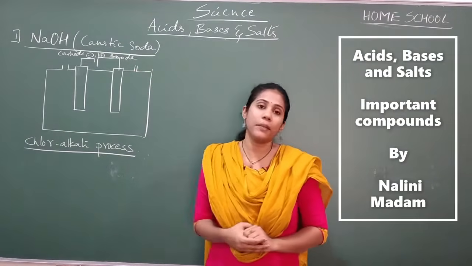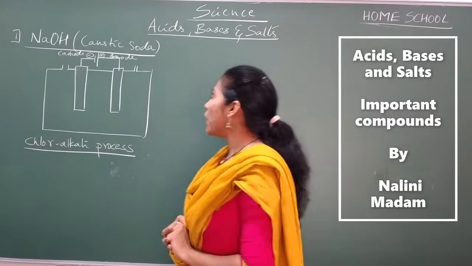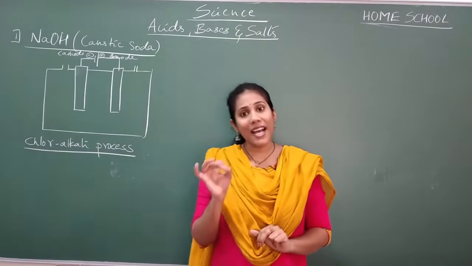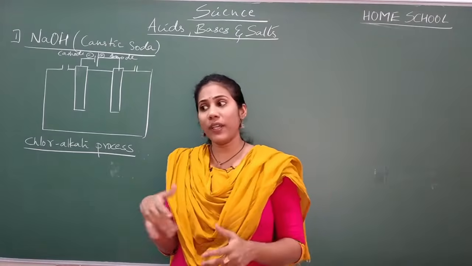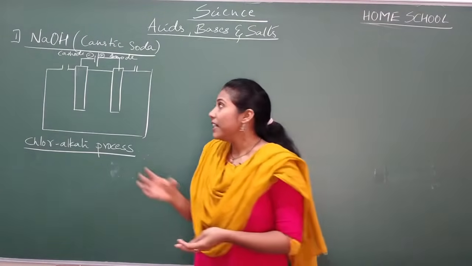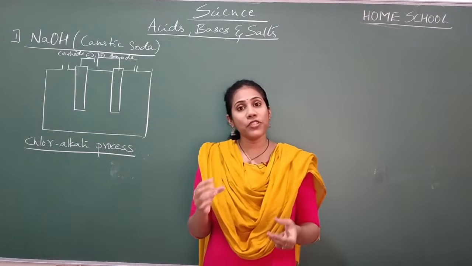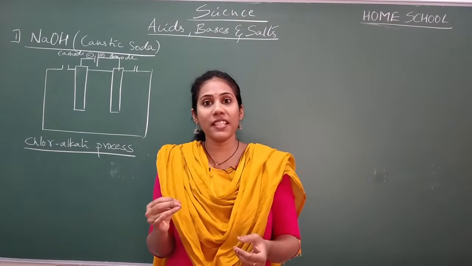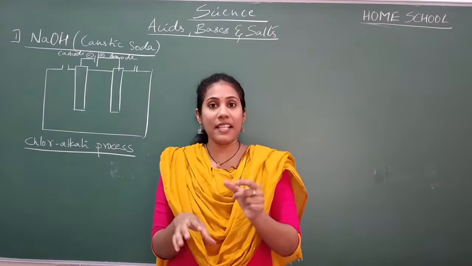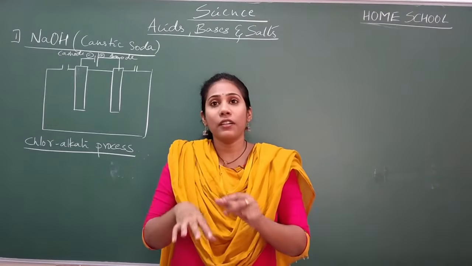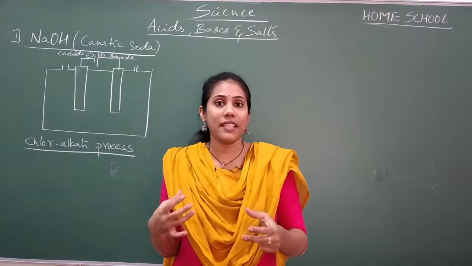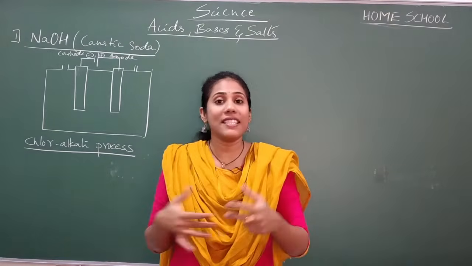First compound is sodium hydroxide, which we also call caustic soda. The reason for calling it caustic soda: caustic in the sense very dangerous, caution, right? So caustic is very corrosive in nature. Anything that is very much corrosive, we call it caustic. Corrosive in the sense what? If it falls on the skin, the skin will get damaged. The cells on the skin will get damaged. You get a wound there, right? So that property we call caustic. Okay, so this is called caustic soda.